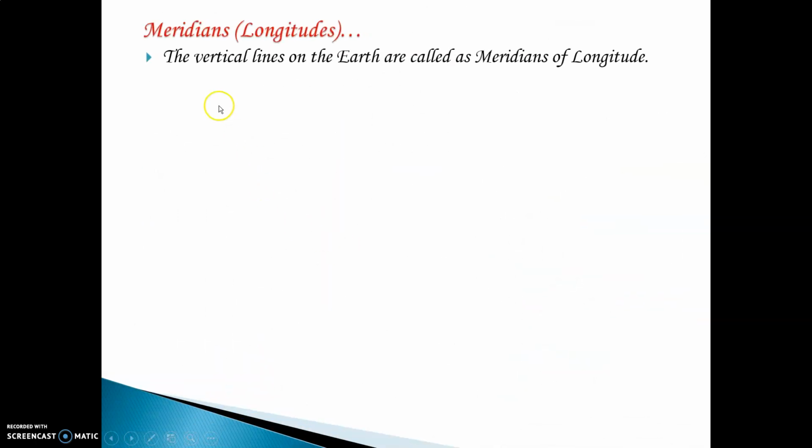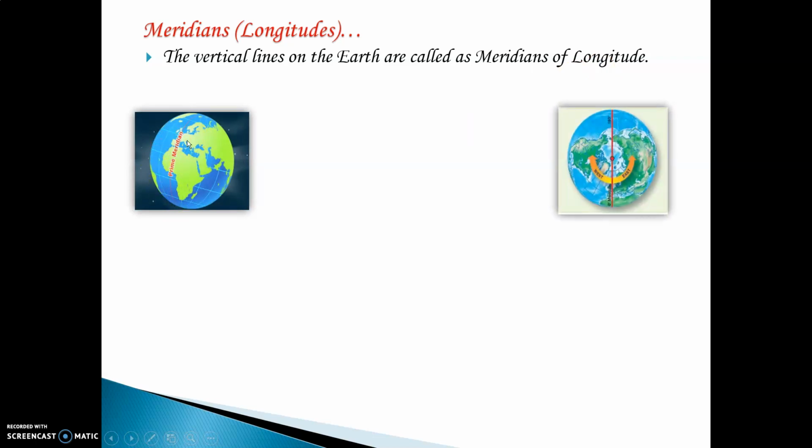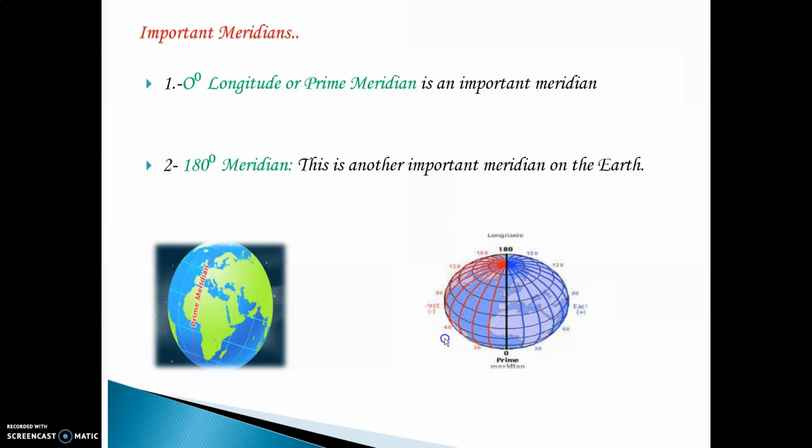Now the names of important meridians. Meridians means longitudes, the vertical lines or standing lines on the earth are called meridians of longitudes. The important longitudes are the prime meridian and the 180-degree meridian. There are only two important meridians on the earth. First is the prime meridian and second is the 180-degree meridian. The important meridians are the 0-degree longitude or prime meridian.